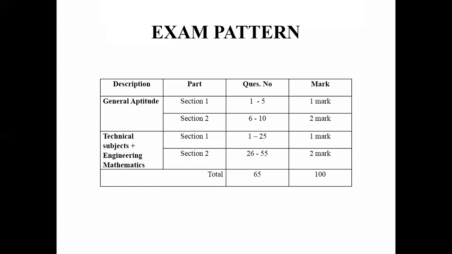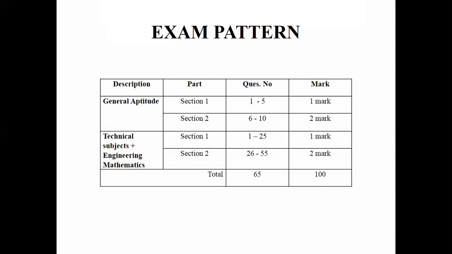I have told you that you will be having verbal aptitude also. In verbal ability, you will be getting around 6 marks on average. So the first section in part one, general aptitude, contains 1 mark questions, that is 5 one-mark questions. Question numbers 1 to 5 will be 1 mark, and 6 to 10 will be 2 marks. By question number itself, you can guess whether it's a 1 mark or 2 mark question, right?